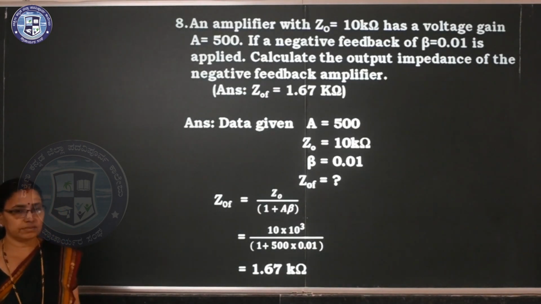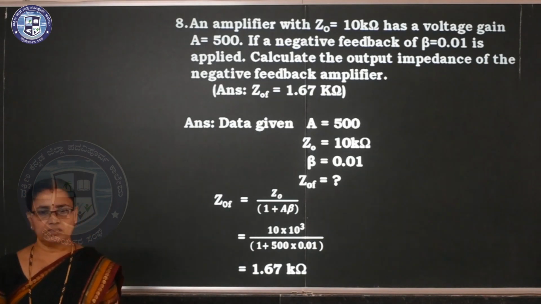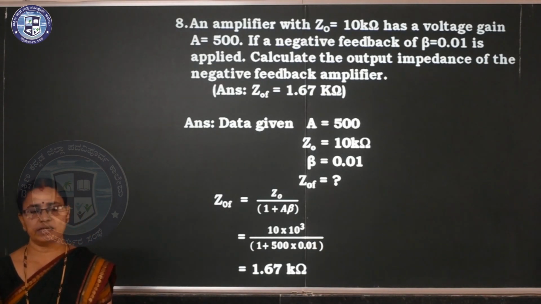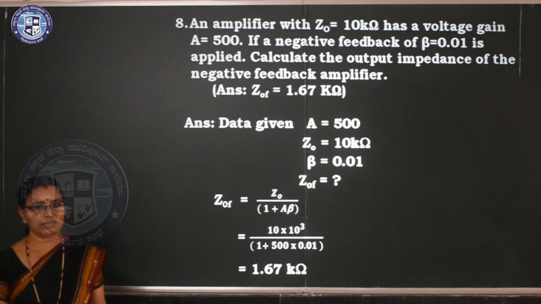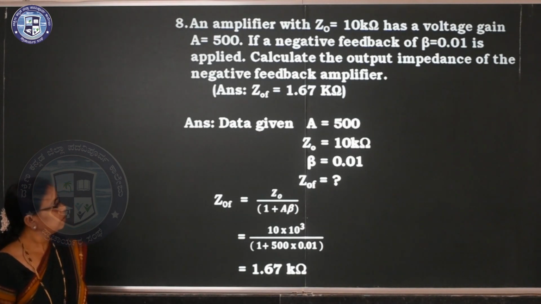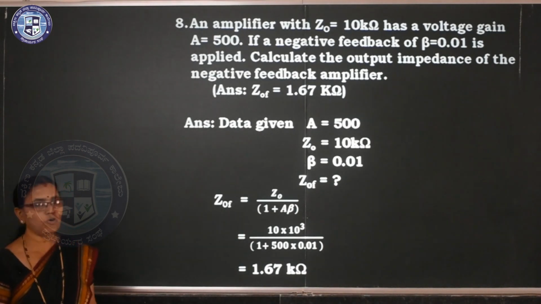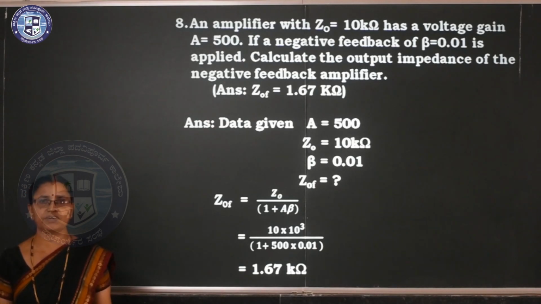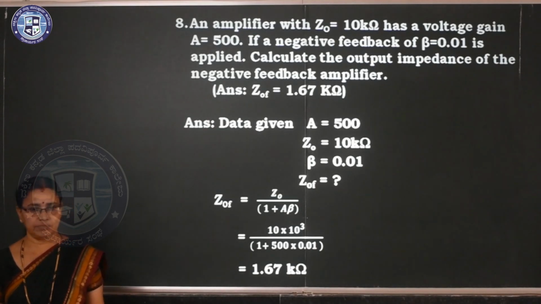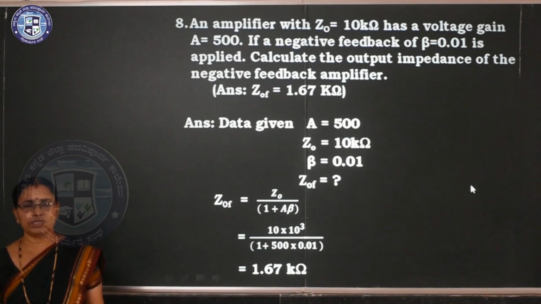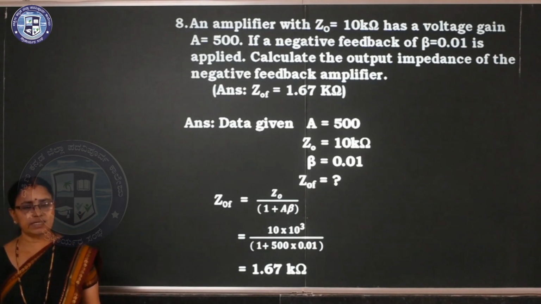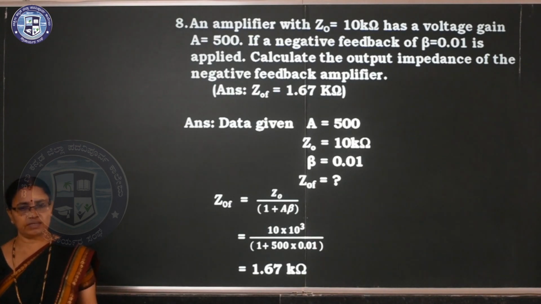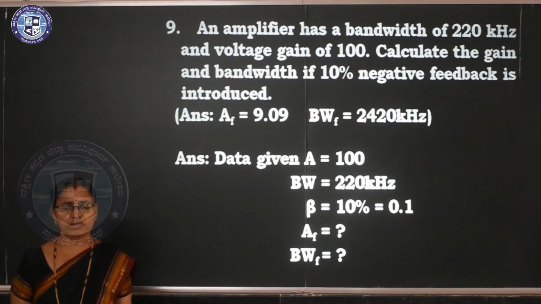Next one, 8. An amplifier with ZO equal to 10 kilo ohm has a voltage gain A equal to 500. If a negative feedback beta equal to 0.01 is applied, calculate the output impedance of the negative feedback amplifier. Output impedance decreases after applying negative feedback, so you have to divide by 1 plus A beta. Then you can do the calculations. Kilo ohm should be converted to ohm, so you have to use the standard unit. Clear? So the answer is 1.67 kilo ohm.